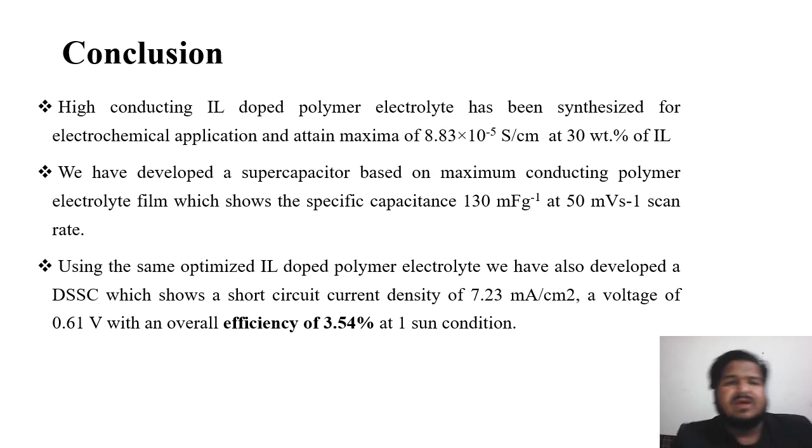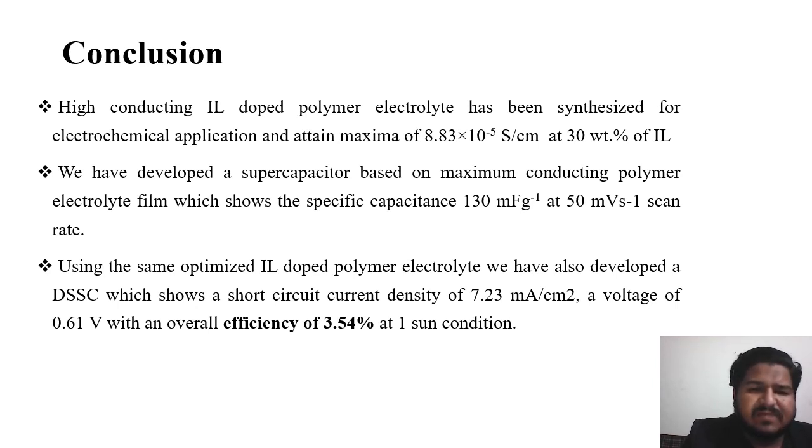And here is the formula of efficiency to calculate how much efficiency we get in our system. So at last, to conclude this work, a highly conducting ionic liquid doped polymer electrolyte has been synthesized for electrochemical application, attaining a maximum of 8.83 times 10 to the power minus 5 Siemens per centimeter at 38% ionic liquid. Also, we have developed a supercapacitor based on the maximum conducting polymer electrolyte film, which shows a specific capacitance of 130 microfarad per gram at a scan rate of 50 millivolt per second.